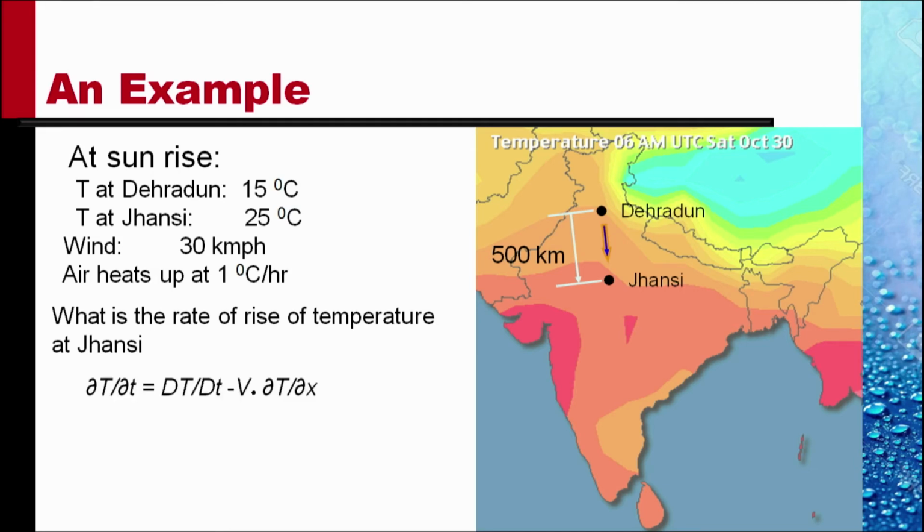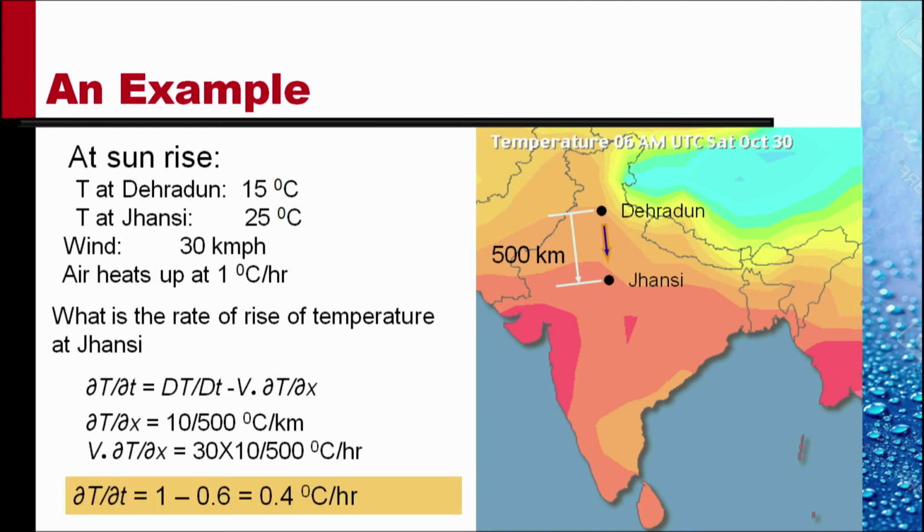The local rate of change at Jhansi, del T by del t, is DT by Dt minus V dot del T by del x. Material rate plus the convective rate. V dot del T by del x is equal to the velocity, 30 kilometers per hour, times 10 by 500 degrees Celsius per hour.